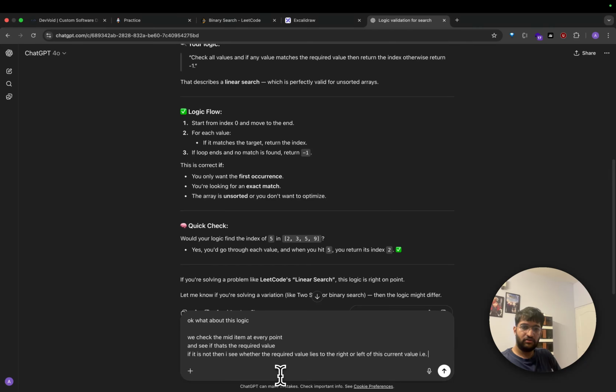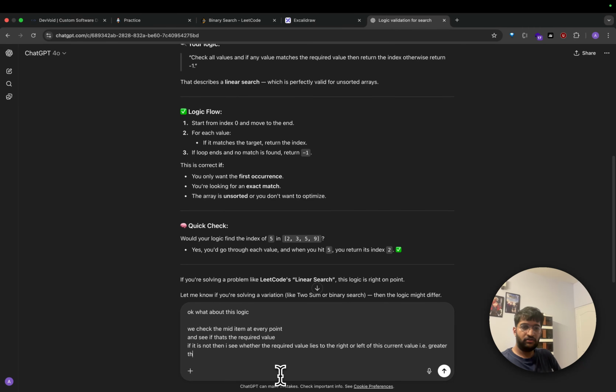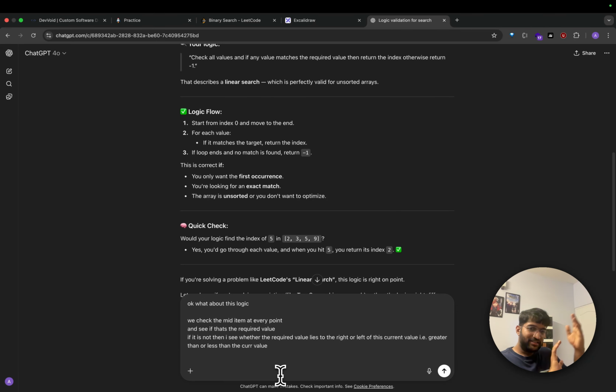That is greater than or less than the current value. Right side is greater than the current value, left side is less than the current value. And if so, I will take that part and repeat till I either reach an empty array or the required value.